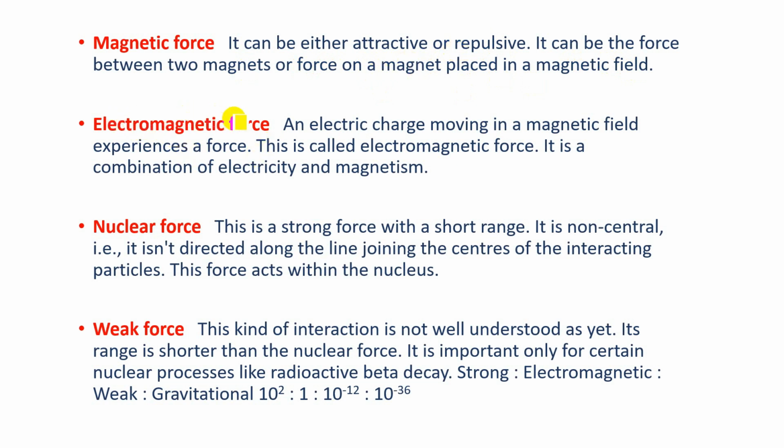Next, electromagnetic force. An electric charge moving in a magnetic field experiences a force. This is called electromagnetic force. It is a combination of electricity and magnetism. So remember, whenever an electric charge moves in a magnetic field, it feels a force which is called electromagnetic force.